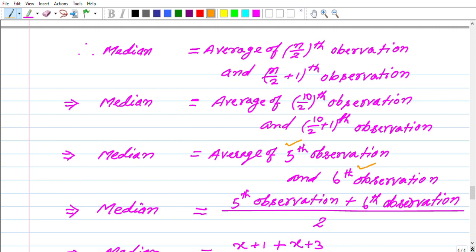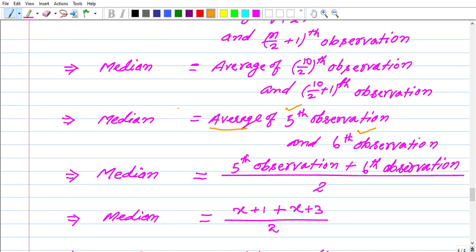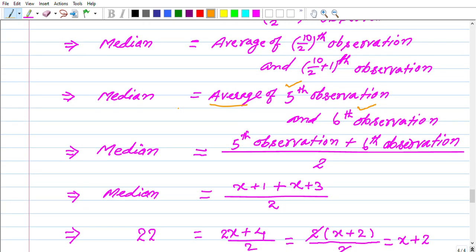We get this 5th and 6th observation. Here we have written average. When you remove average, you are going to find the average of the fifth observation and the sixth observation, whatever observations we get. So we will divide by 2 for the median. The fifth observation plus the sixth observation, and average is replaced by dividing by 2 here. So we will take this one.